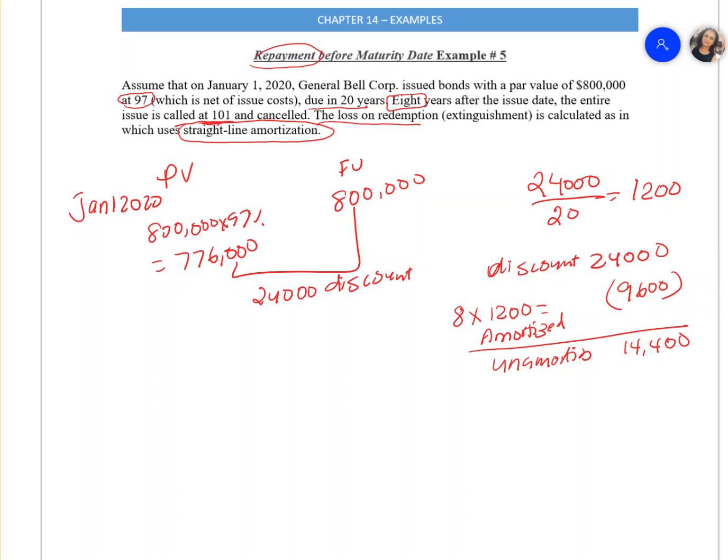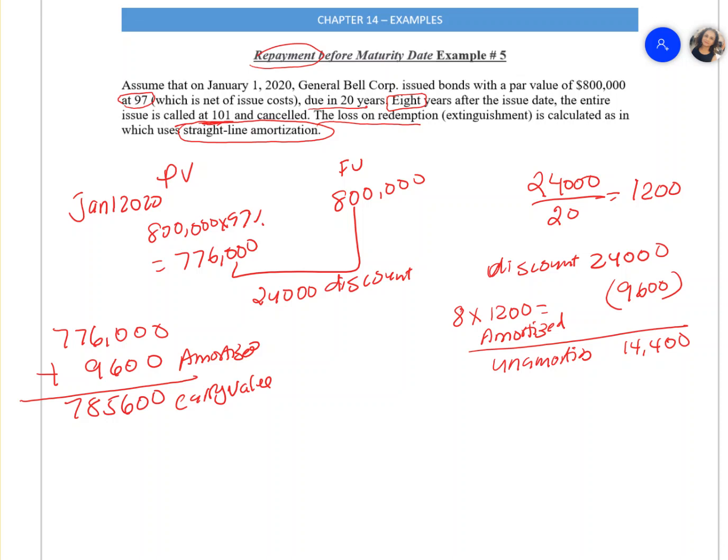Now there are two ways of calculating it. When we learned the table, we start with a carrying value, which was 776,000. Then we amortize 9,600 worth of the discount. So this is my amortization, which then gives you a carrying value. The carrying value of our bond will be 785,600. Or there's another way of doing it.